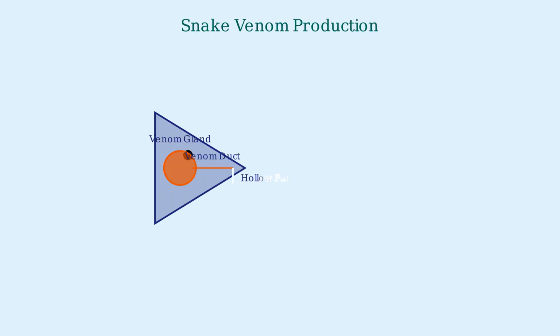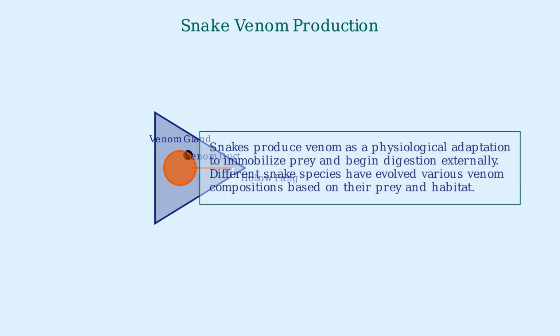Snake venom is a remarkable physiological adaptation. Specialized glands produce complex toxic proteins that are delivered through hollow fangs. This venom helps snakes immobilize prey and begin digestion externally. Different snake species have evolved various venom compositions based on their specific prey and habitat.